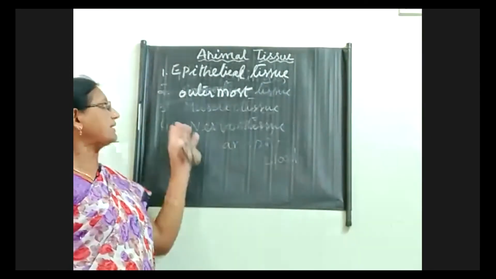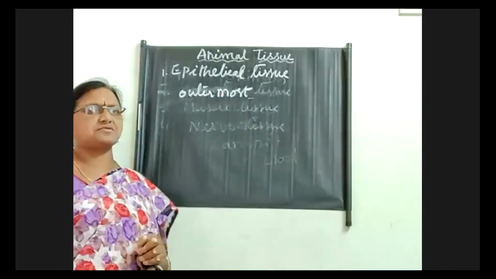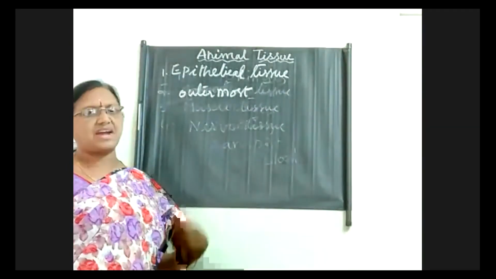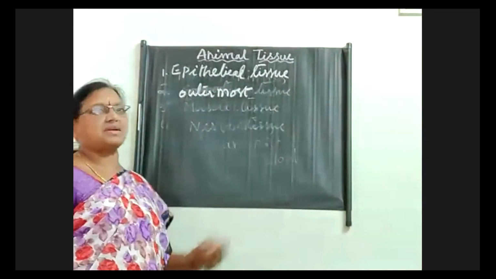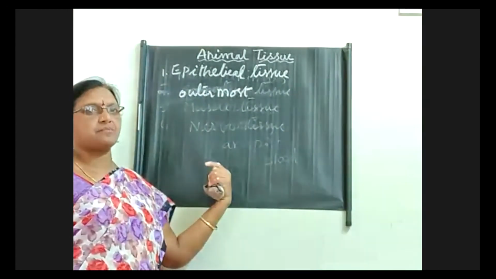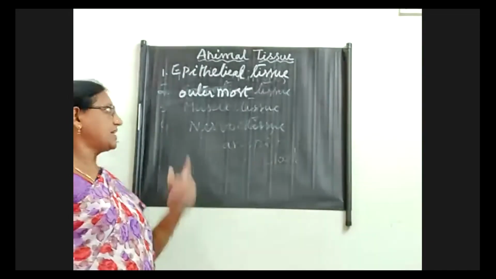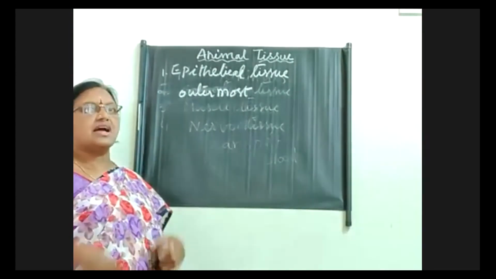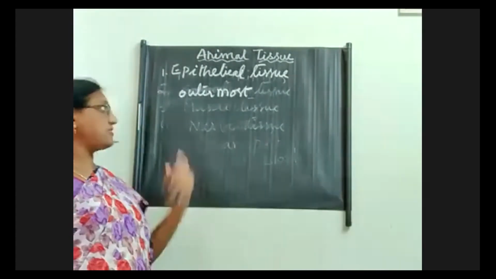Right? And then this epithelial tissue has a similar type of cells itself. Rarely a different pattern of cells we can see in stratified epithelium, but generally all the cells present in the epithelial tissue are similar in their structure. But they perform different functions. And this epithelial tissue is helpful for absorption and secretion and then reabsorption, filtration, for different purposes.